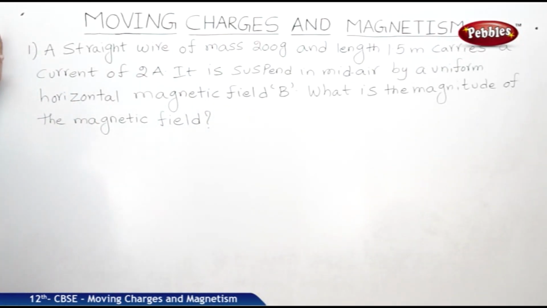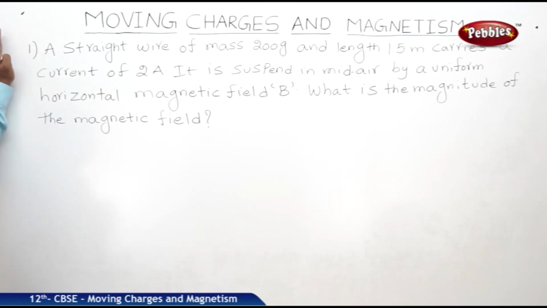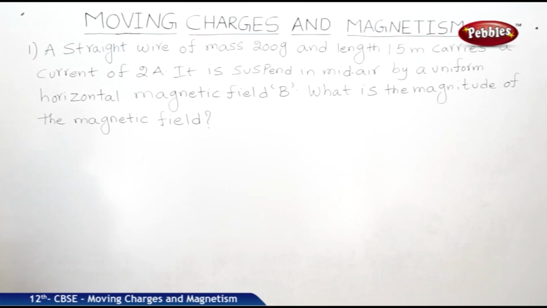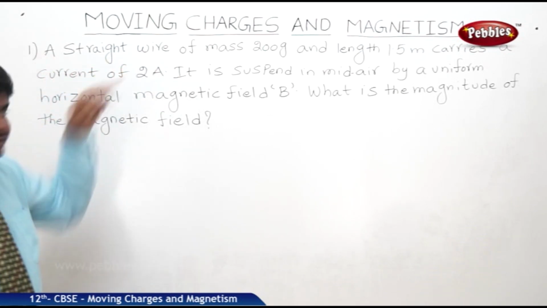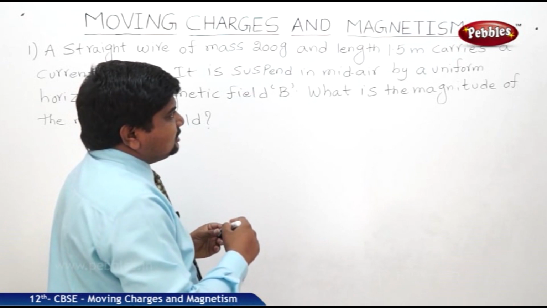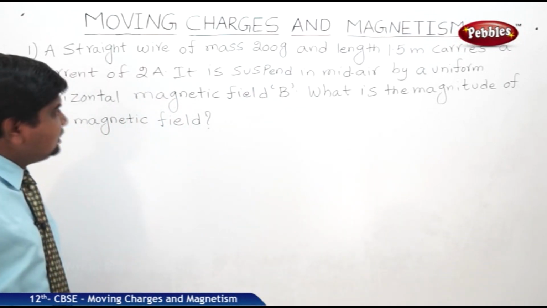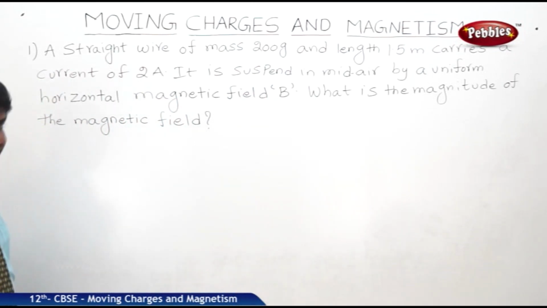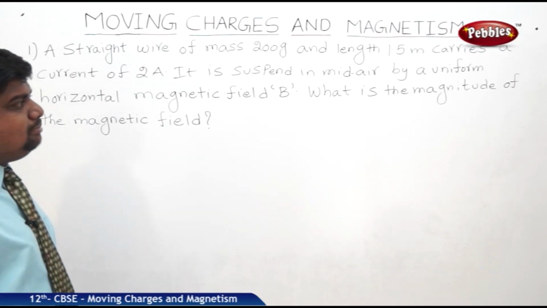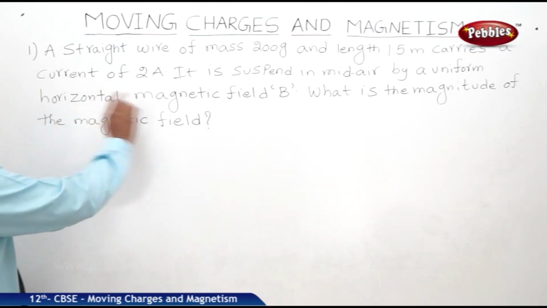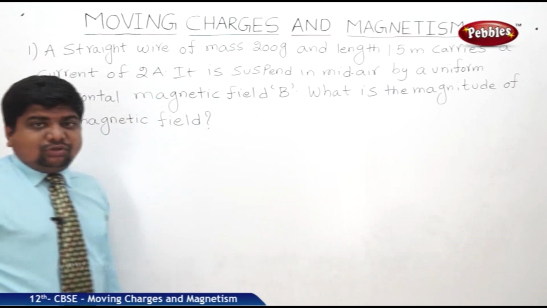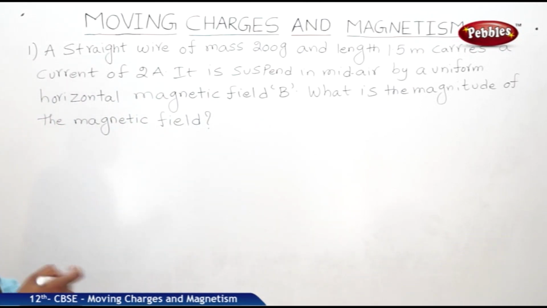Here is one problem which relates to the magnetic force on a current carrying conductor. Try to understand the problem and visualize the concept. There is a straight wire of mass 200 grams and length 1.5 meters, carries a current of 2 amperes. It is suspended in mid-air by a uniform horizontal magnetic field B. So what is the magnitude of the magnetic field?